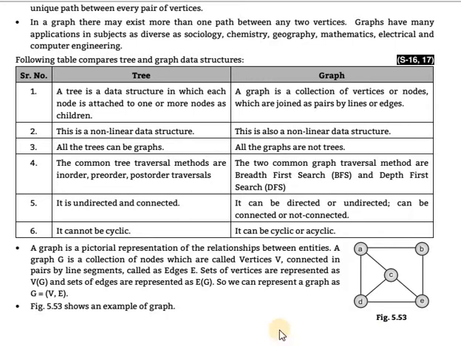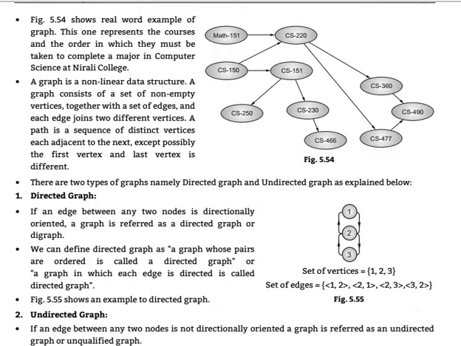A, D, C, E, B are the vertices. These are the edges. In this figure, there is a real world example of a graph. This one represents the courses and the order in which they must be taken to complete a major in computer science at Nirali College.